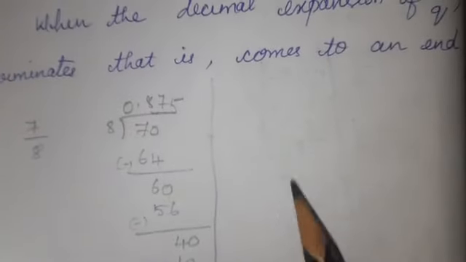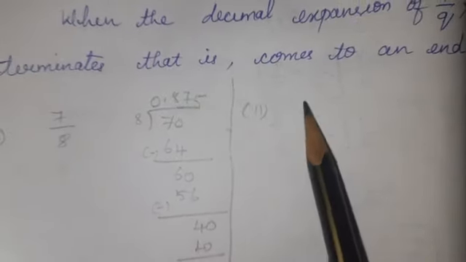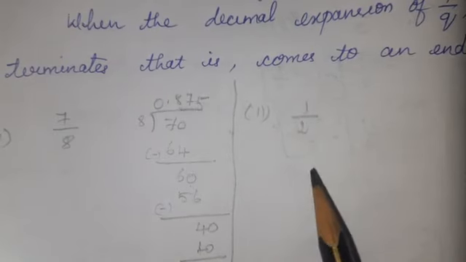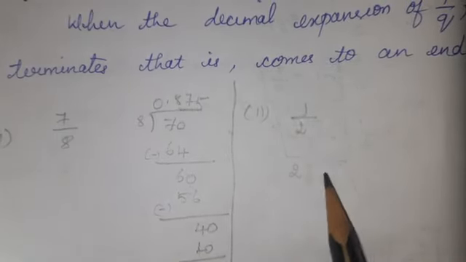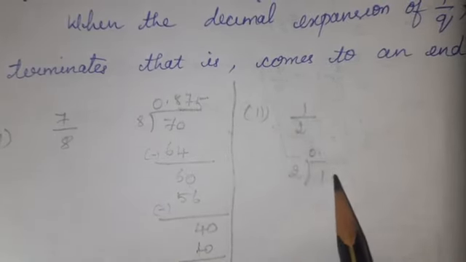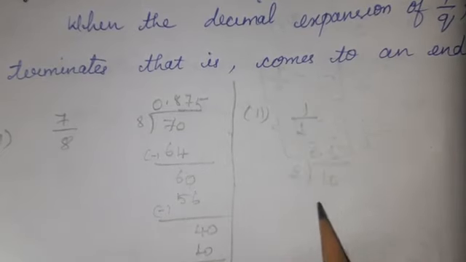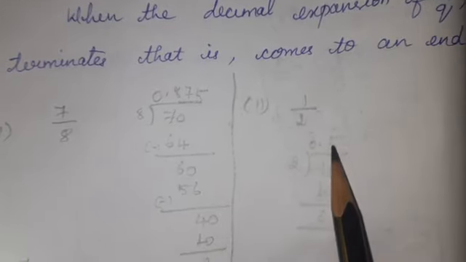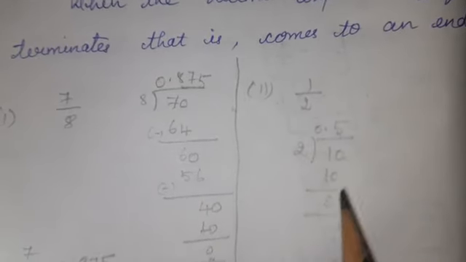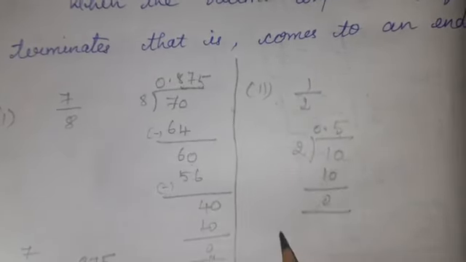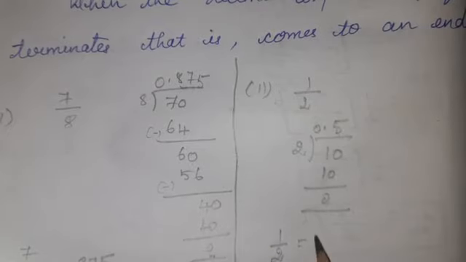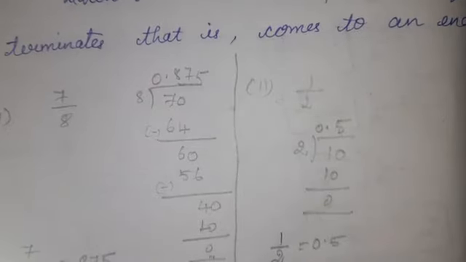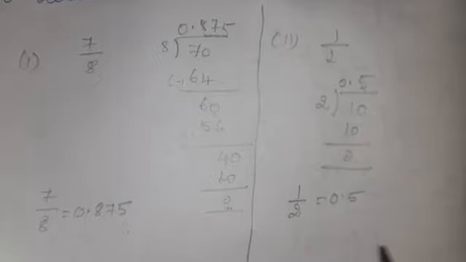Another example, 1 by 2 I am going to do. It is easy. When you divide, it is a smaller number, make a point, 0. Here it is 5 times 10, 0. The remainder is 0, no? The decimal comes to an end. This type of decimal is called what? It is a terminating decimal. So we can write, it is a terminating decimal.